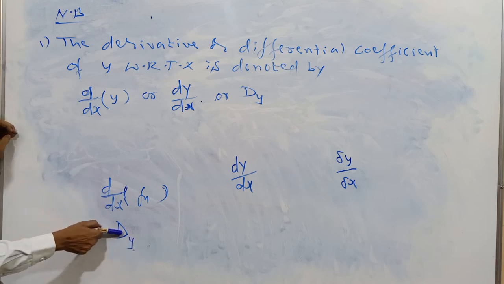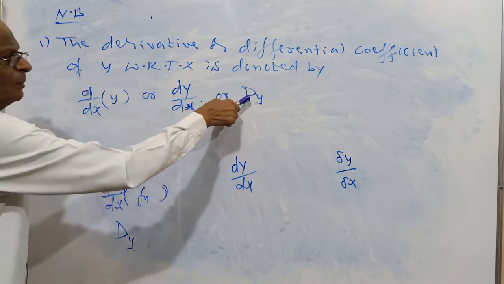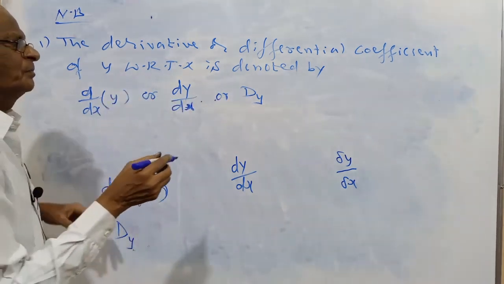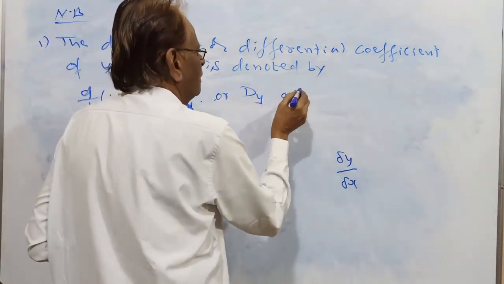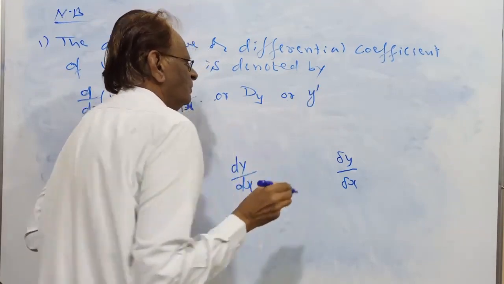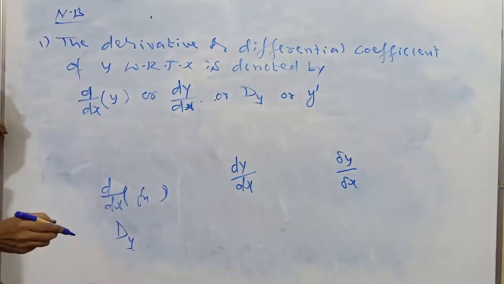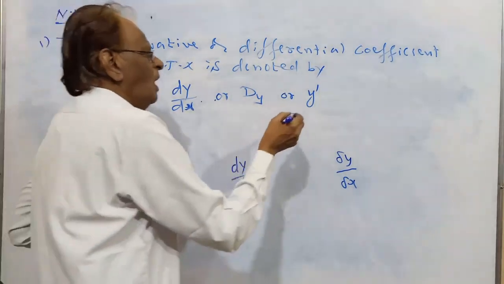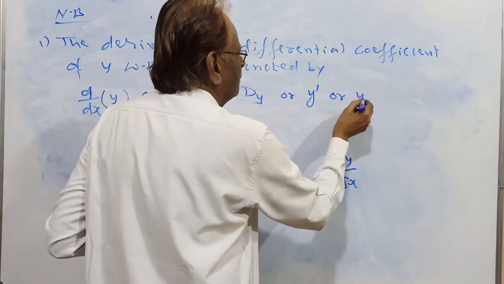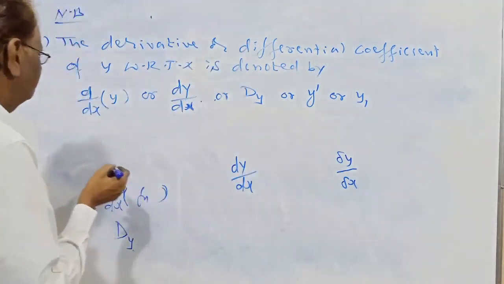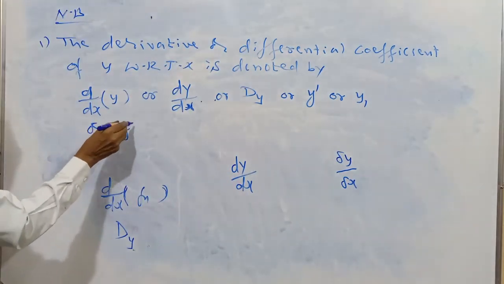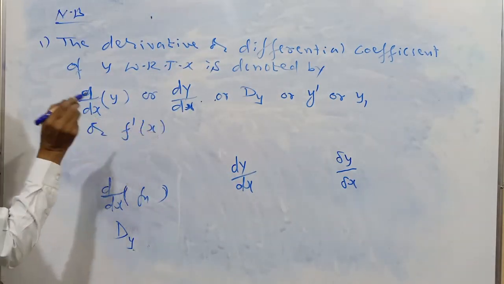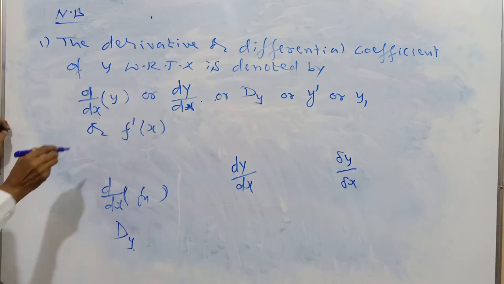This is also nothing but dy by dx. Dy by dx is also called y dash, or y1, or f dash x.